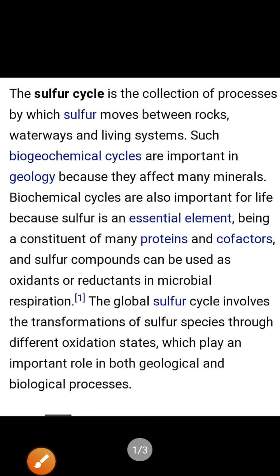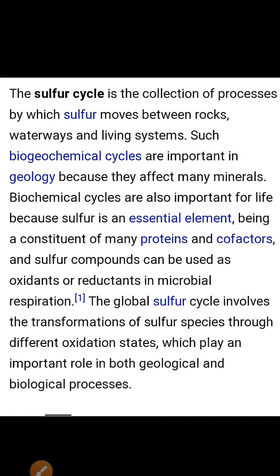Hello students. Today we will discuss the second cycle of nutrient cycling, that is the sulfur cycle. What is sulfur? Sulfur, as you know, is also an important gas which is present in a toxic form, but in this cycle we will study how nature converts it into a useful form.